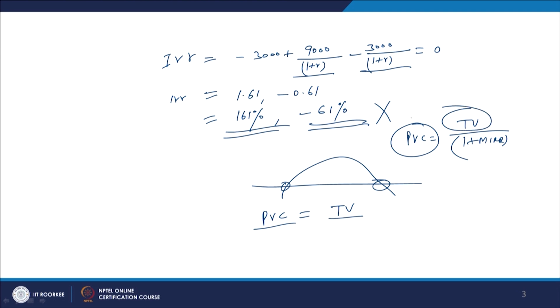We are going to calculate the future value, the compounded value of the cash inflows, and then we are going to apply this model. If you apply this model, you can calculate the value of MIRR, which is the solution in case there are non-conventional cash flows. If the cash flows are conventional, you can calculate IRR. But if the cash flows are non-conventional like this, where you have outflow, inflow, outflow, inflow, then the solution is the modified internal rate of return and not the internal rate of return. So in this kind of situation you cannot apply the simple internal rate of return.